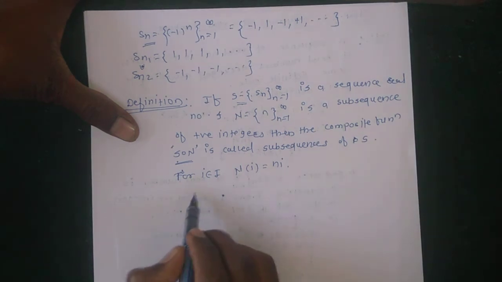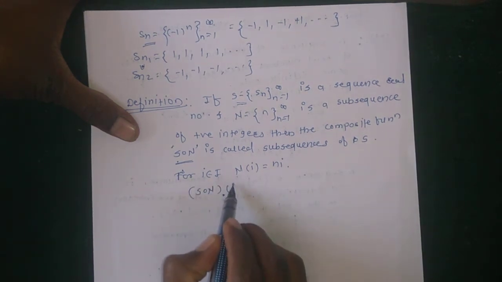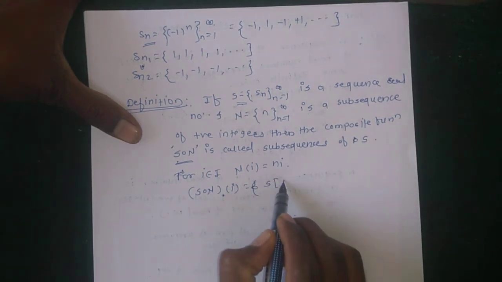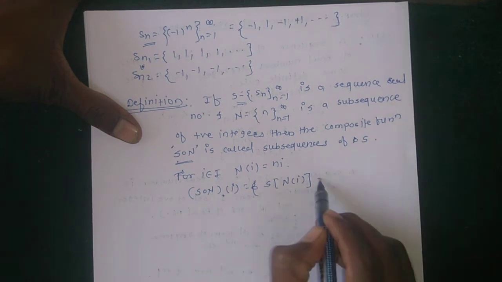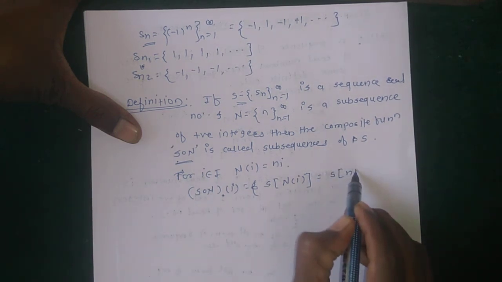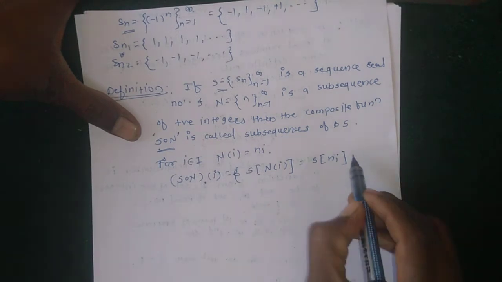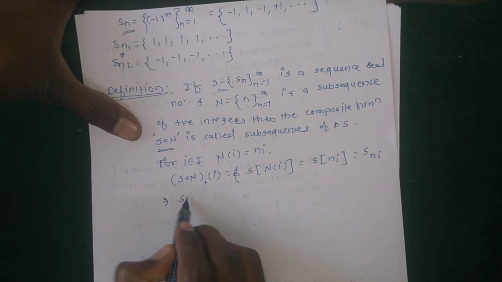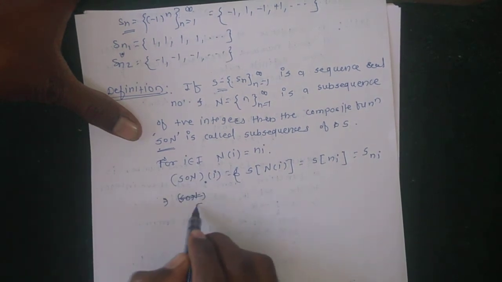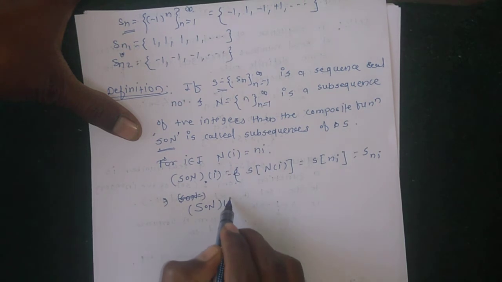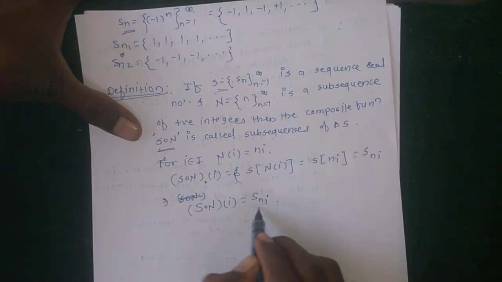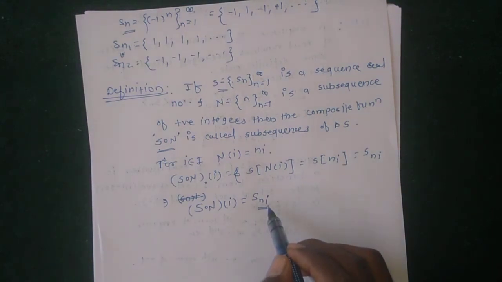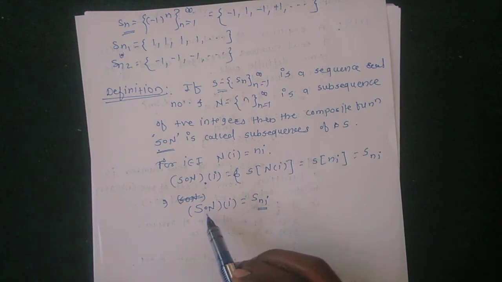Then S composition n of i is equal to S of n of i, and this can be written in the form S of ni, which is written as Sni. This implies that S composition n of i is equal to Sni, the ith element of the subsequence S composition n.